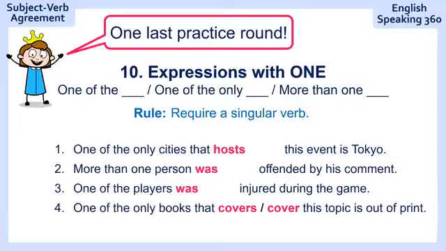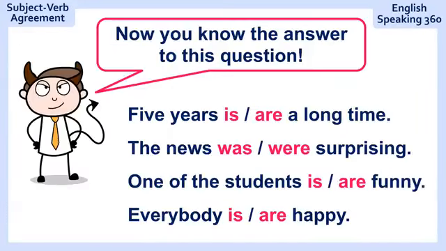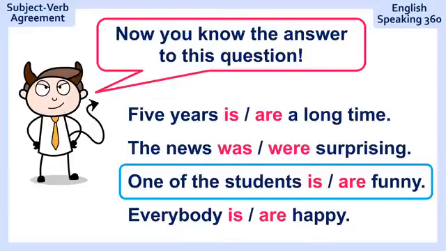One of the only books that this topic is out of print. So you cannot get that book anymore. It's not available anymore. It's out of print. One of the only books that covers this topic is out of print. More than one answer correct in this quiz. More than one answer is correct in this quiz. Excellent. Now you know the answer to this question. One of the students, funny. Of course, one of the students is funny.